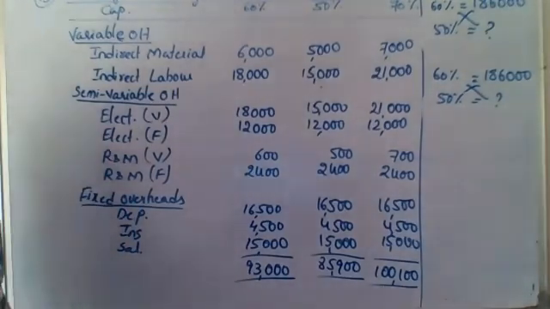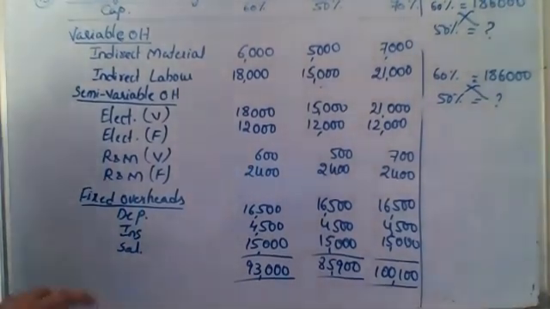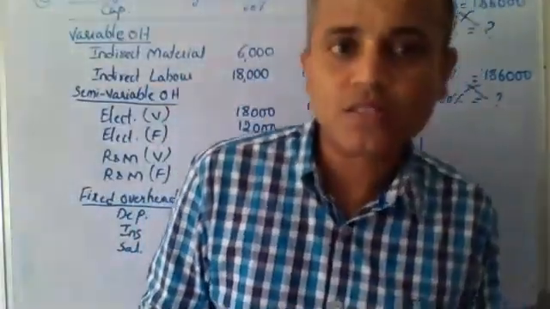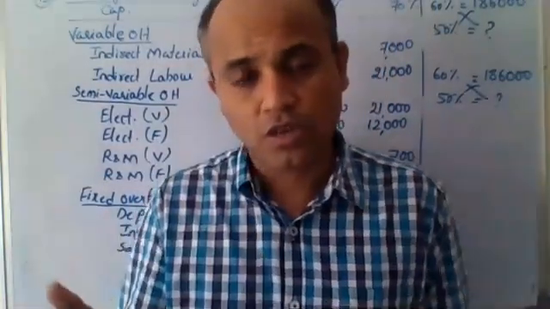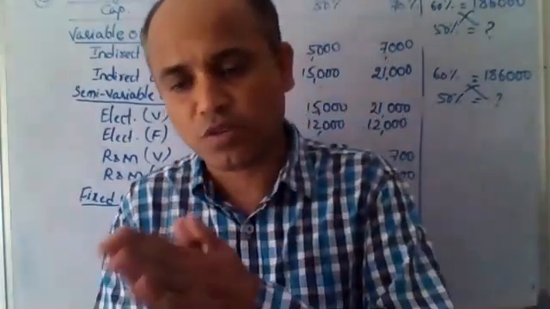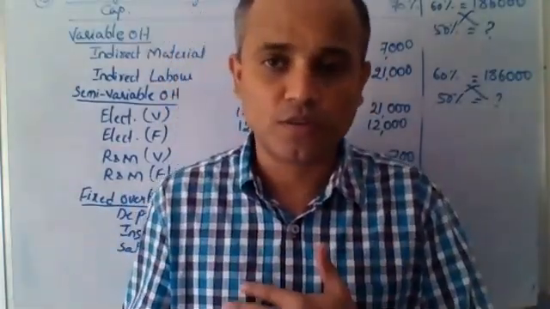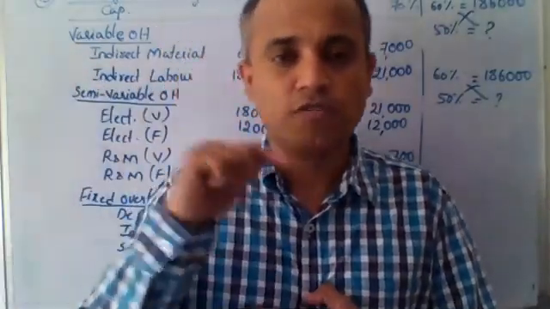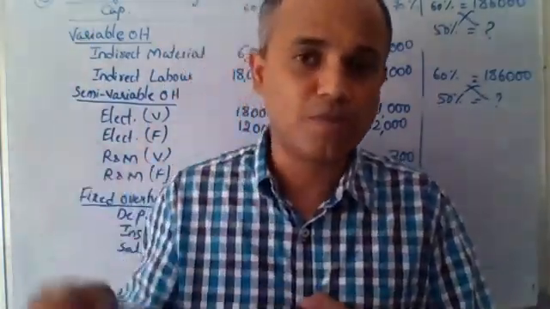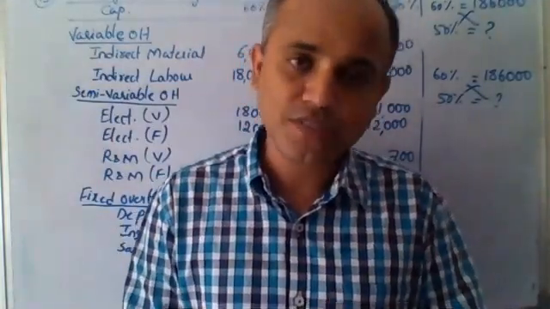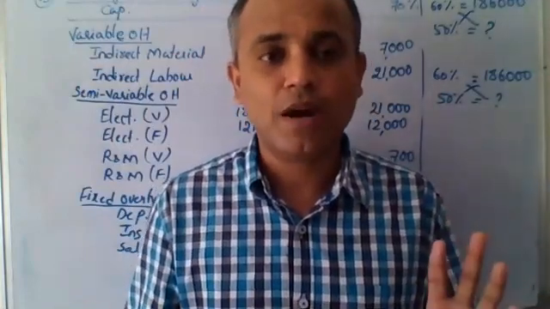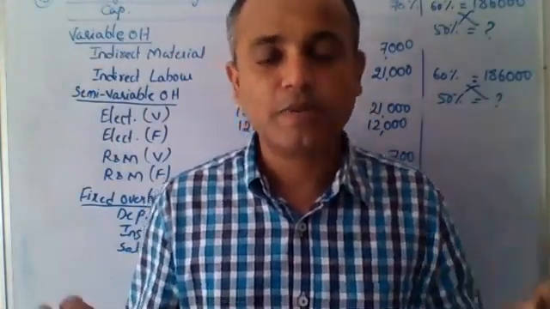This is okay. This is all about your manufacturing overhead budget. So what are the two important points you should keep in mind? One, whenever we are talking about variable cost, always think per unit, because you have to change proportionately. For a given percentage, if it is this much, for the required percentage, how much? It's always a cross multiplication concept where you will directly find the new figure. But when it comes to fixed cost, we are not bothered about the calculation part, because fixed cost remains constant irrespective of the level of output.